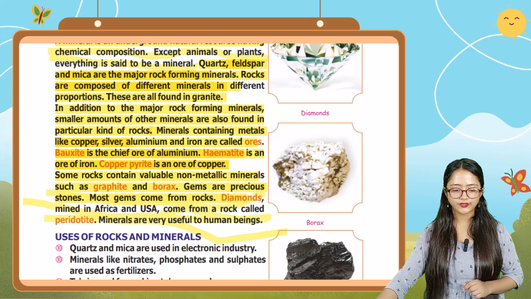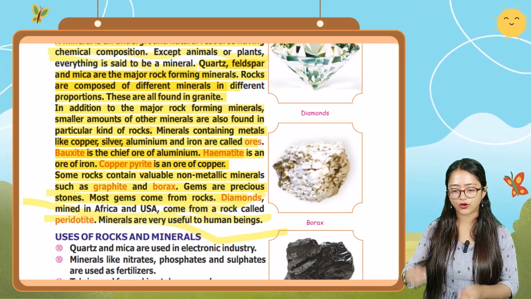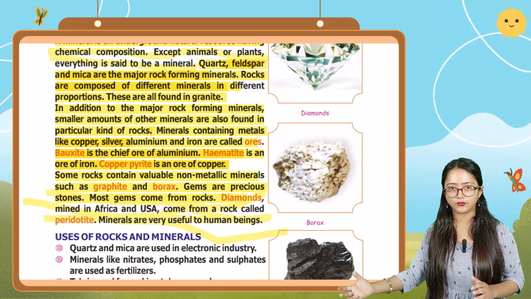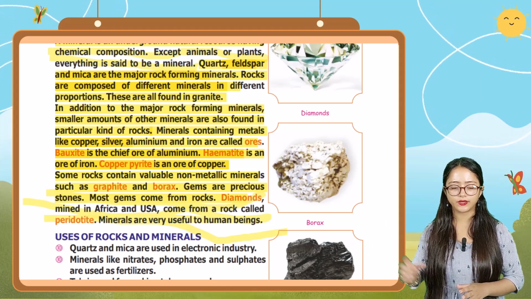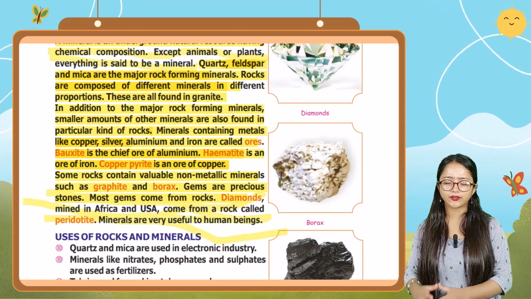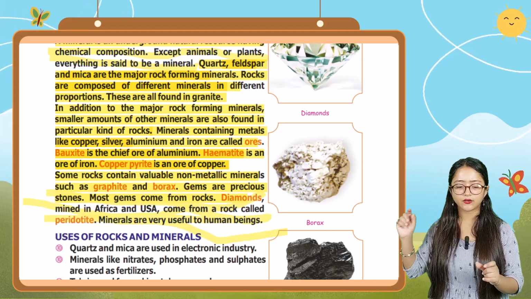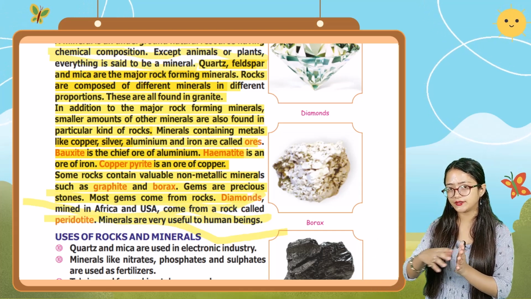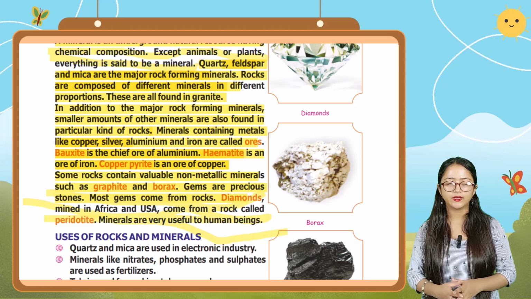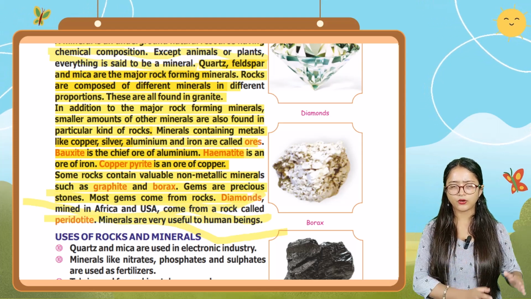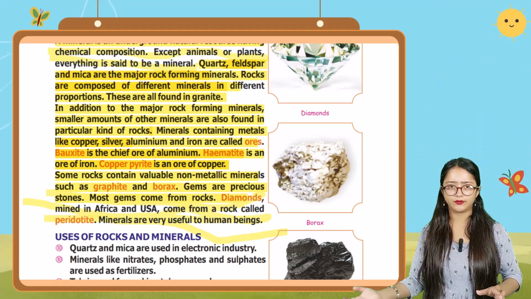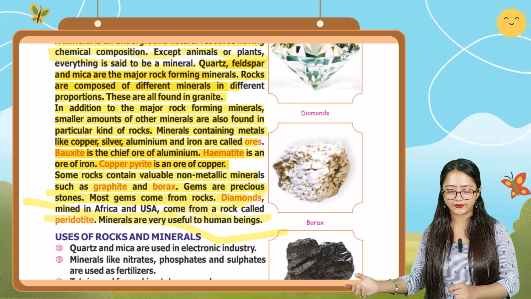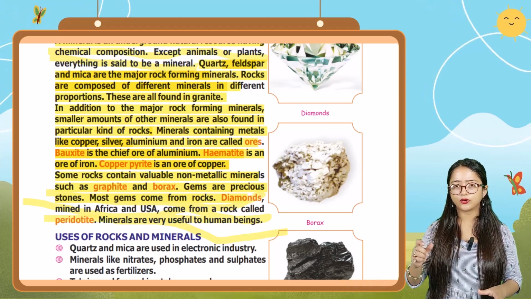Okay, so here it is talking about how, in addition to the major rock forming minerals, smaller amounts of other minerals are also found in particular kinds of rocks. Okay, so minerals containing metals like copper, silver, aluminium and iron are known as ore. Minerals which contain these metals are known as ore. Okay, like bauxite. Bauxite is the chief ore of aluminium. Similarly, hematite is an ore of iron. Next, copper pyrite is an ore of copper.